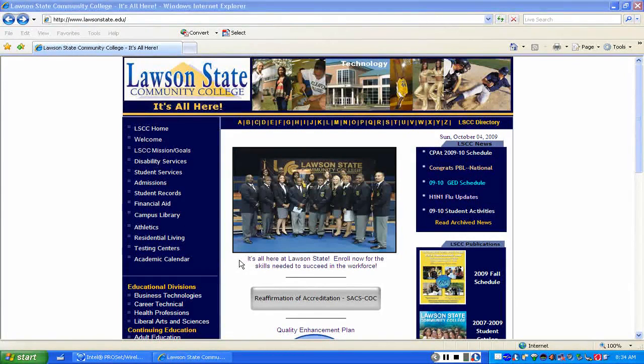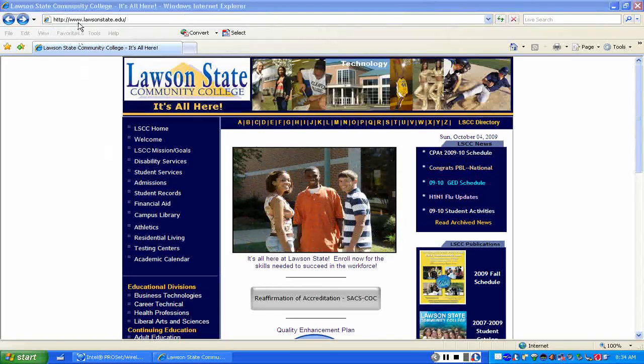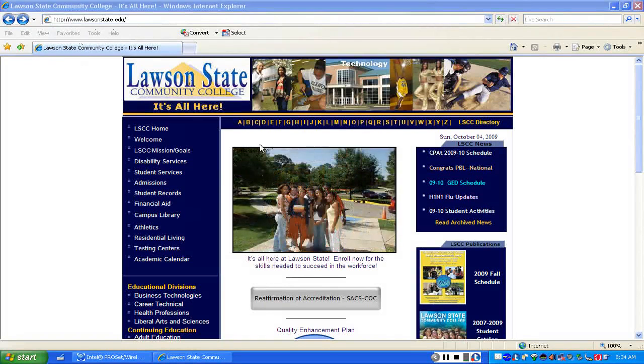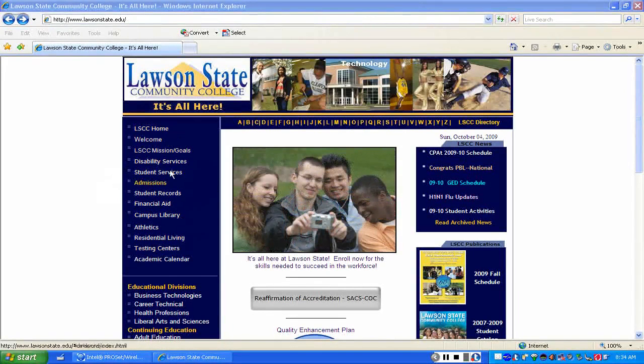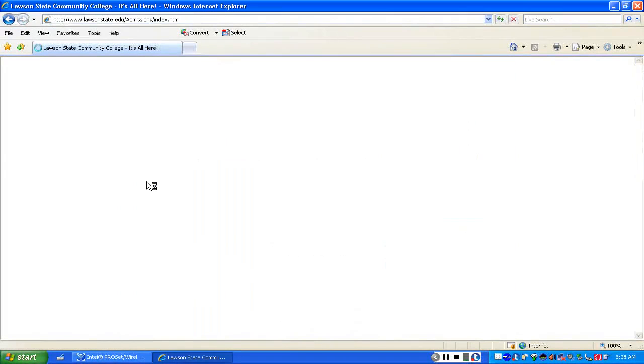So the very first thing you need to do to access the Admissions and Records Resource Center, or Online Resource Center, is to go to our website, which is www.lawsonstate.edu. And the very first thing you want to do is look over here to the left as you see this laundry list of areas and find the admissions link, which is now highlighted in gold. I'm going to go ahead and click the admissions link.